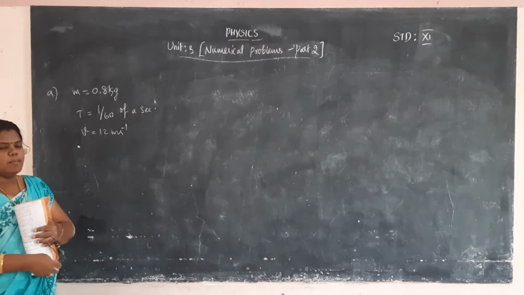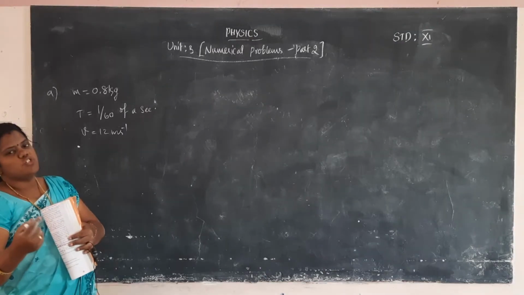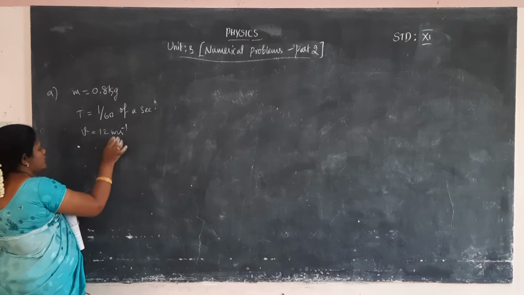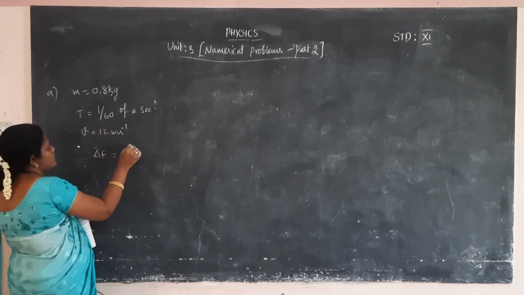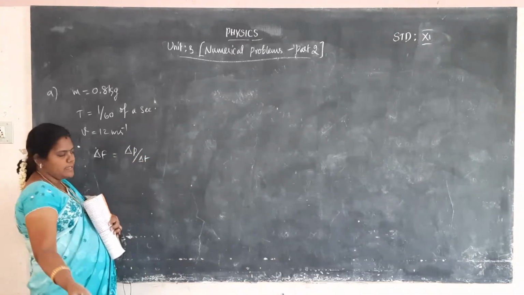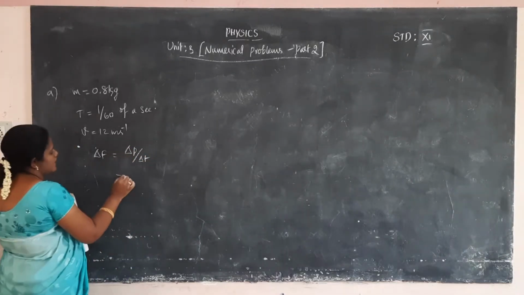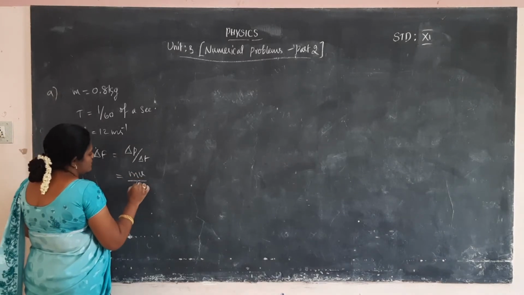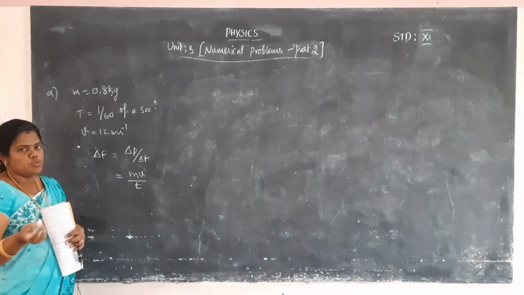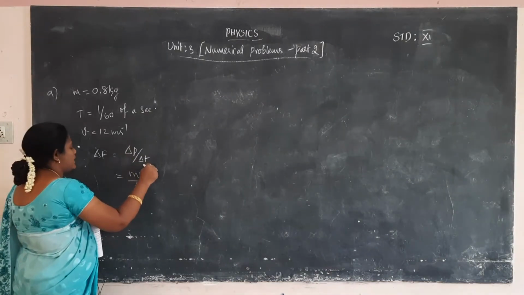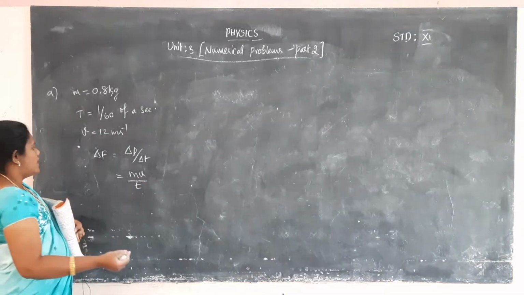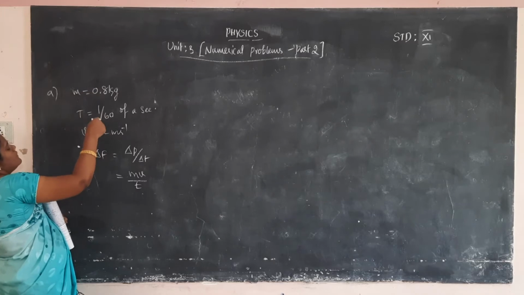So the average force, del F, is equal to del P by del T, change in momentum by time. The change in momentum formula is m into v, so m into v by t. Okay, clear? The change in time is not to be considered here; it is only momentum by time. That is, the change in momentum is m into v, divided by time t. So we substitute the mass value, velocity value and time value.